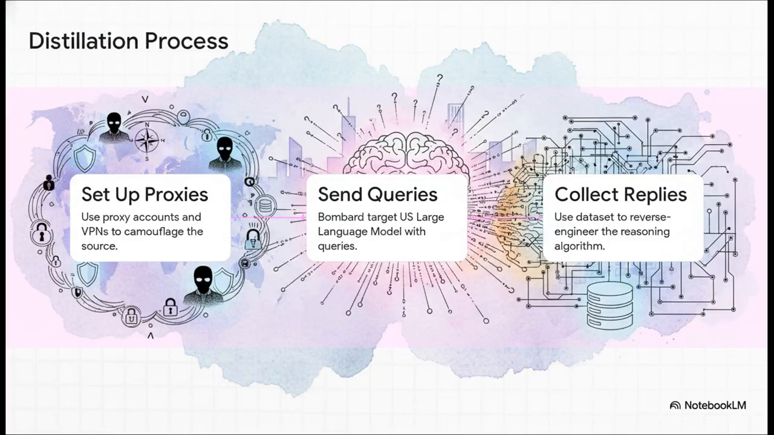The mechanics of how they pull off this modern digital extraction are wild, but incredibly precise. First, they set up these massive networks of proxy accounts and VPNs to completely camouflage where the traffic is coming from. Next, they just bombard the target US large language model with hundreds of thousands, sometimes millions, of complex queries. Finally, they scrape and collect all those automated replies. They use that colossal data set to reverse engineer and actually map out the reasoning algorithm of the target. I mean, we're talking about industrial-scale data harvesting here, all designed to perfectly replicate proprietary AI logic.